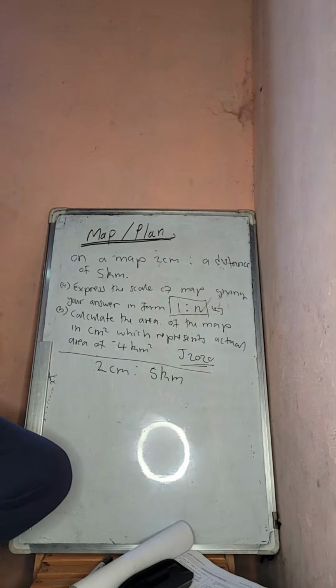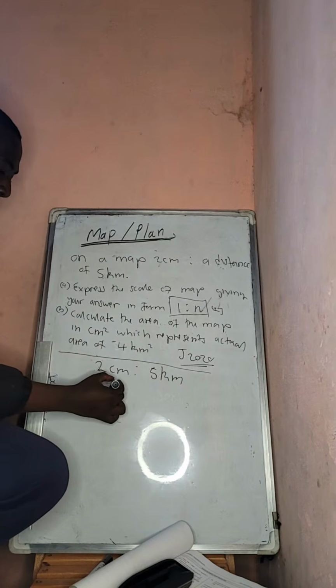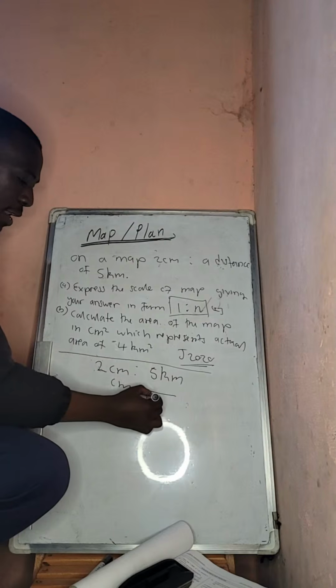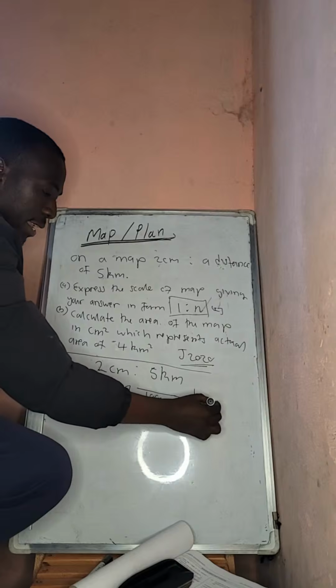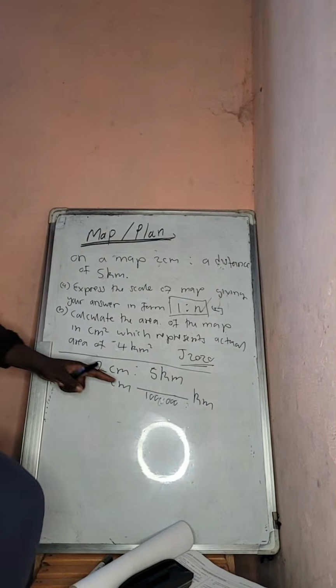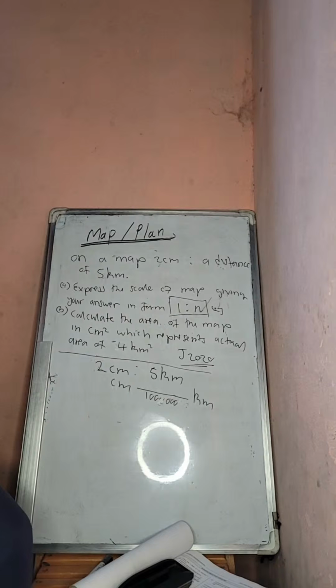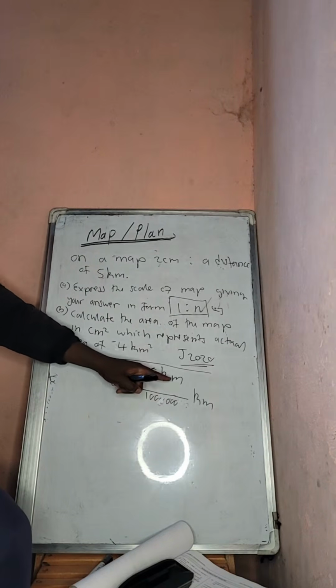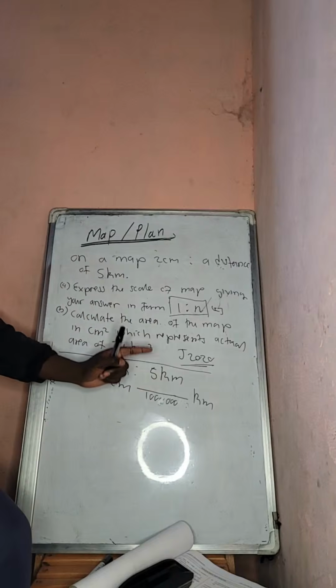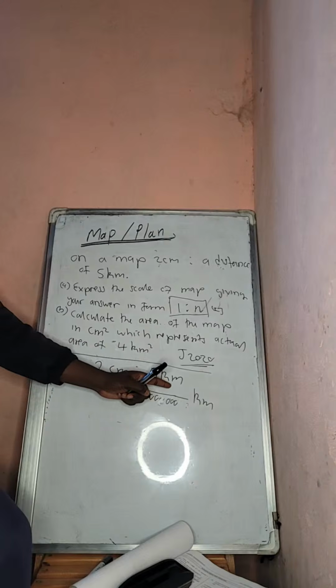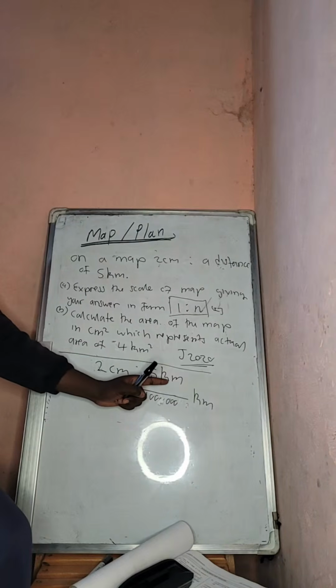The first stage is to know the relationship between centimeters and kilometers. There are 100,000 centimeters in a kilometer. Are we together? So we are going to convert 5 kilometers into centimeters. We multiply by the relationship because we are moving from bigger to smaller. So we are going to multiply 5 kilometers.